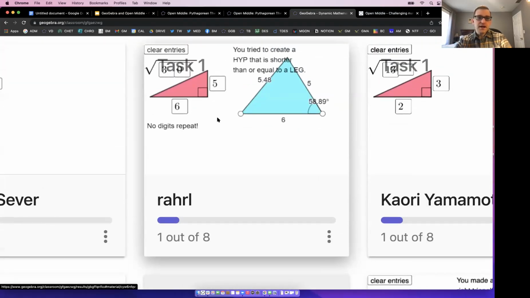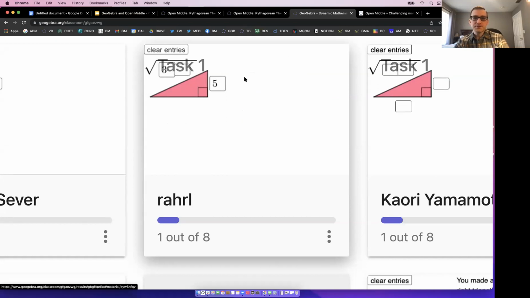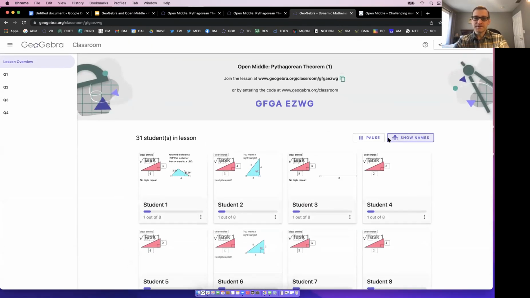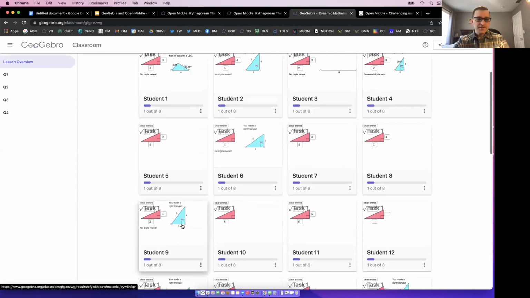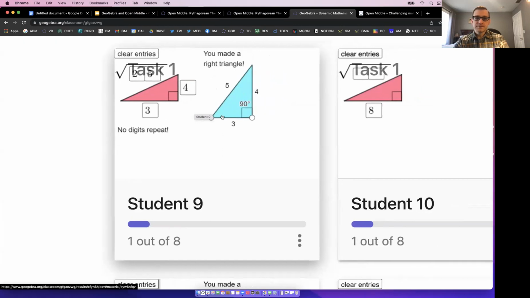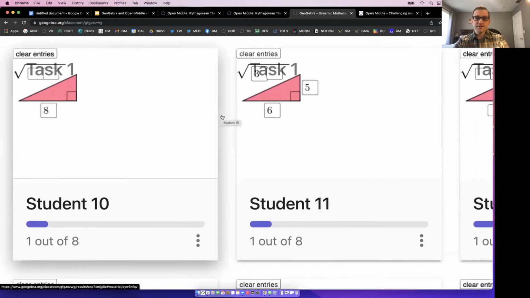We're all just playing around here, right? But 6, 5, 30. You tried to create a hypotenuse that's shorter than or equal to a leg. Again, I'm not picking on you, I'm just trying to show this. In fact, I can anonymize the names if that makes people feel better. You can show names or hide names. But I could see here, student 9 created a right triangle, and student 10 and student 11 are working on it.